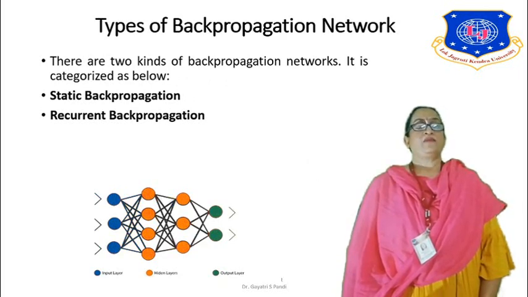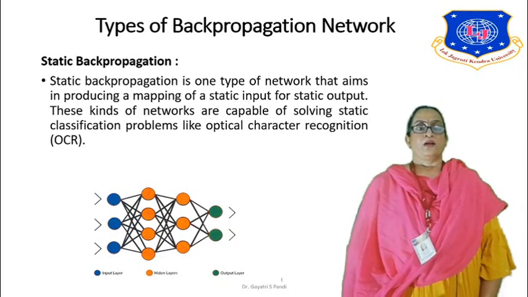So we basically have two types of propagation network. They are static backpropagation and recurrent backpropagation. Static backpropagation is a type of network that aims to produce a mapping of a static input to a static output. Here the input and output both are static.